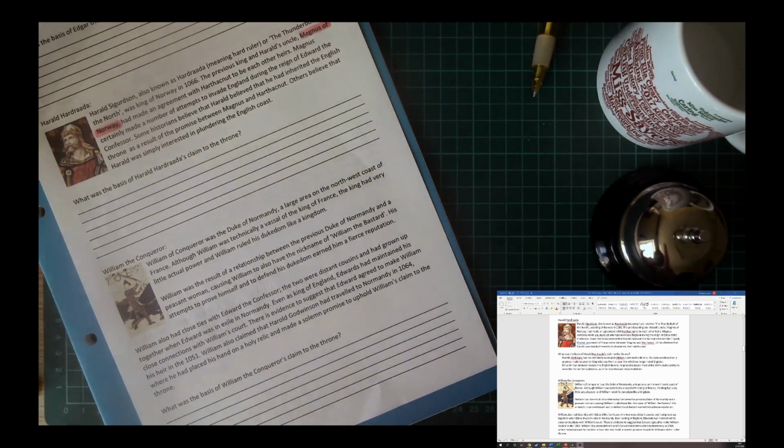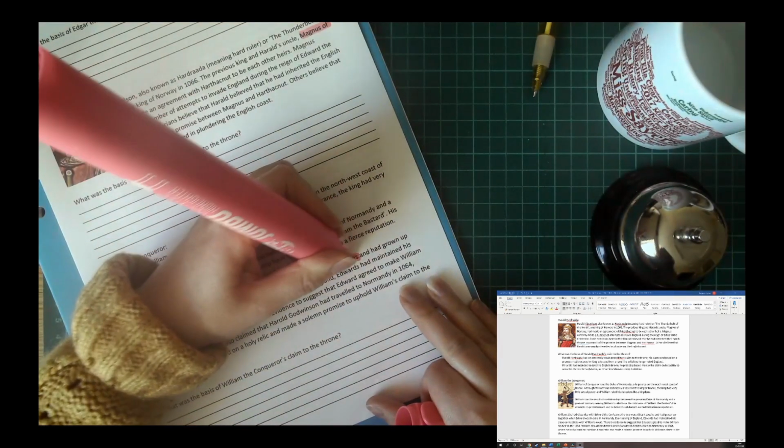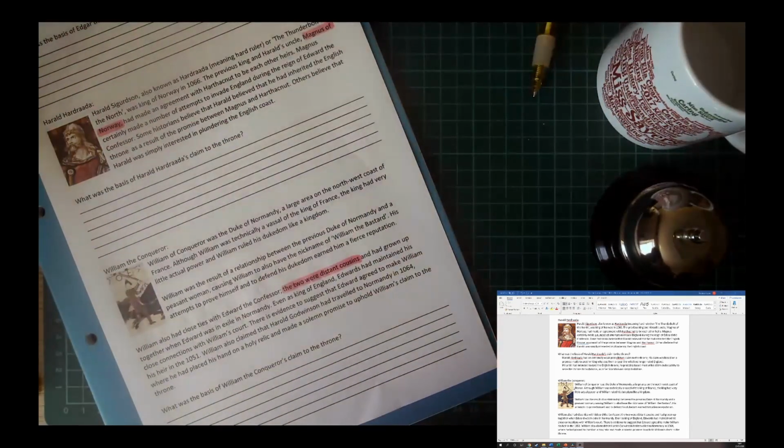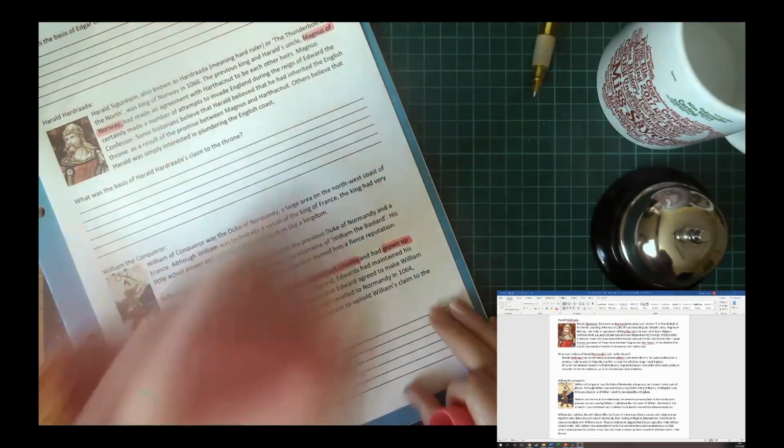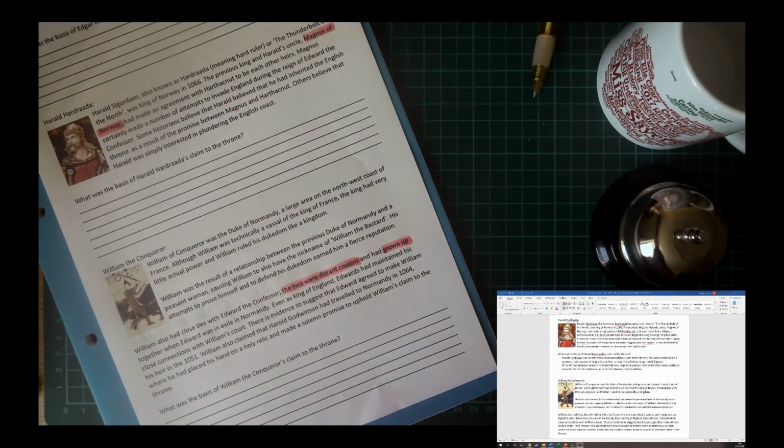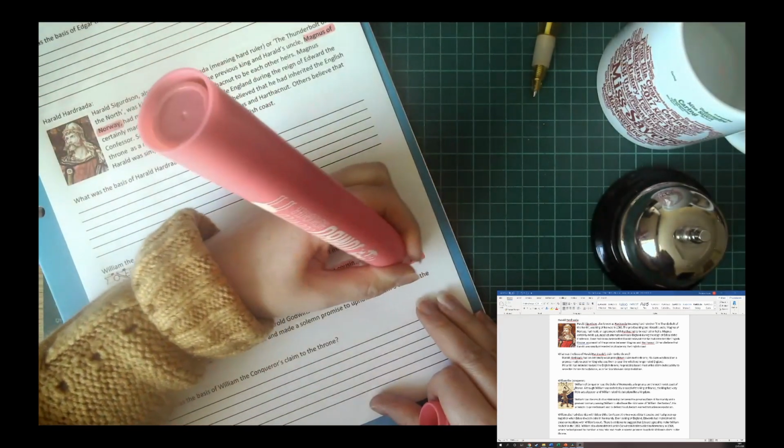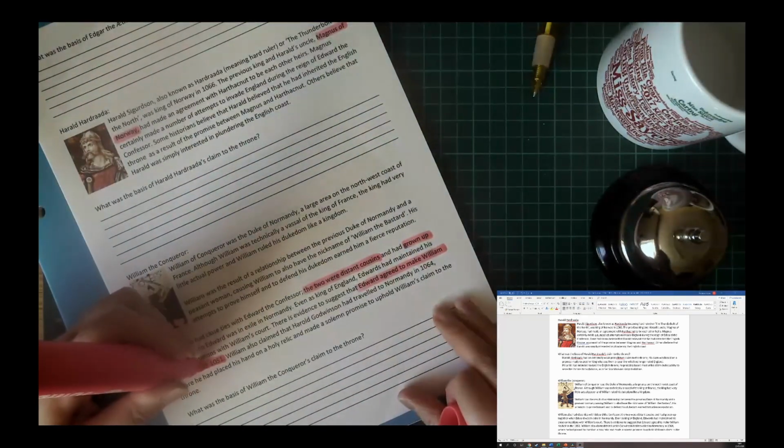William the Conqueror has a number of ways in which he can claim the throne. Mainly, we've got a dynastic connection. The two are distant cousins, that is Edward the Confessor and William of Normandy. But it's not just that they're distant cousins, it's the fact that they're related and they grew up together when Ed was in exile. So there is a really strong relationship. All of this adds to this idea that Edward wanted William to be king, and is further strengthened by evidence that we have that Edward actually went out and said it in 1051.